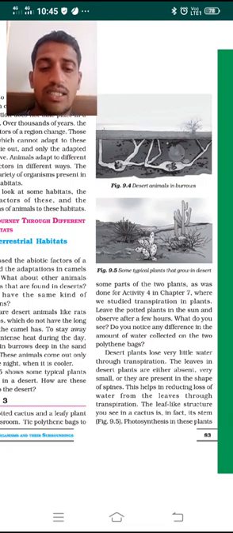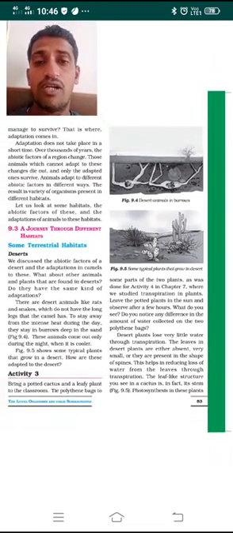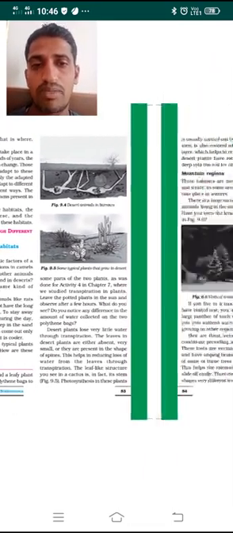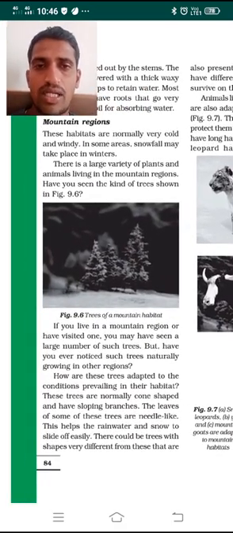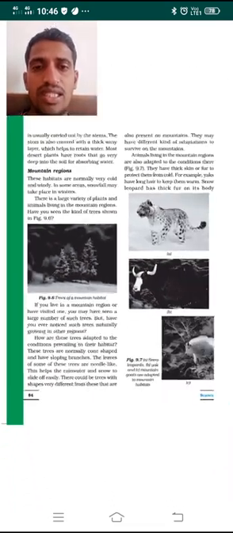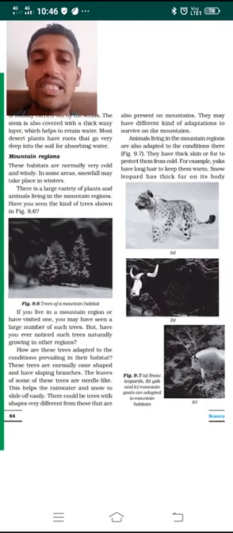And the third point: the leaf-like structures you see in cactus plants are not leaves. They are in fact stems. So photosynthesis in these plants is usually carried out by the stem part. The stem carries out photosynthesis, and the stem is also covered with a thick waxy cover or a thick waxy layer.